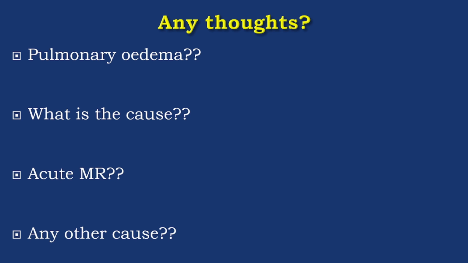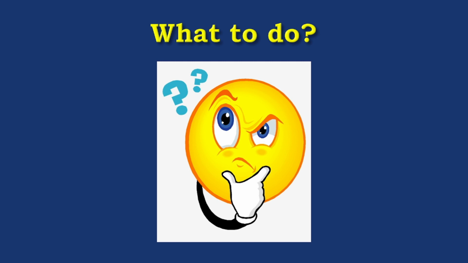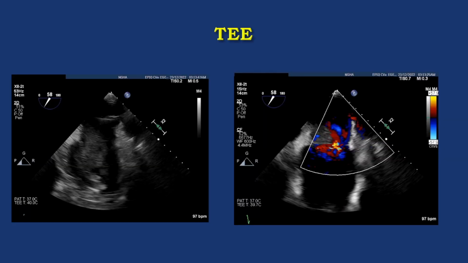My thinking at that time: we have pulmonary edema, we have acute MR, but we don't know what the cause is, and whether there is any cause or not, we'll see later on. So what to do at this stage? I told her, prepare the patient for transesophageal echo. I will come to do the echo in the ER. So for the sake of time, I will go to show the TEE.